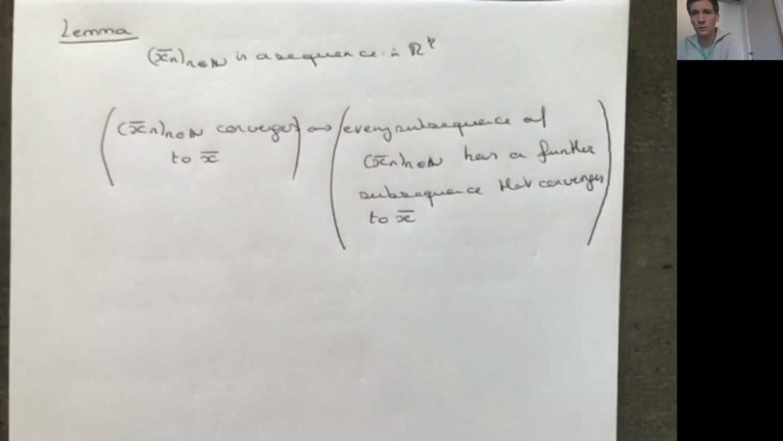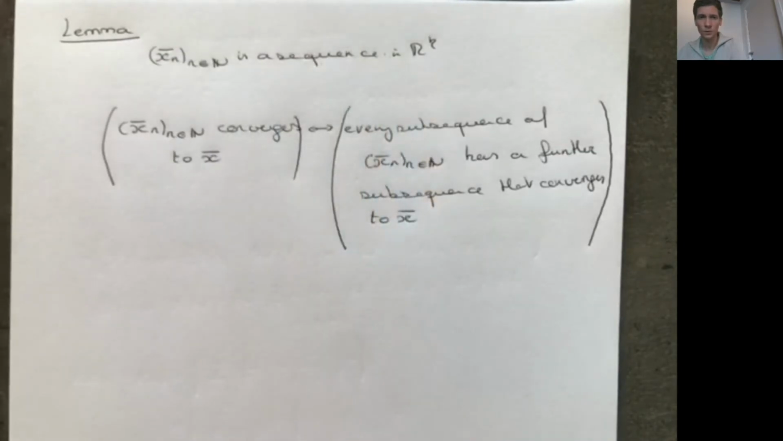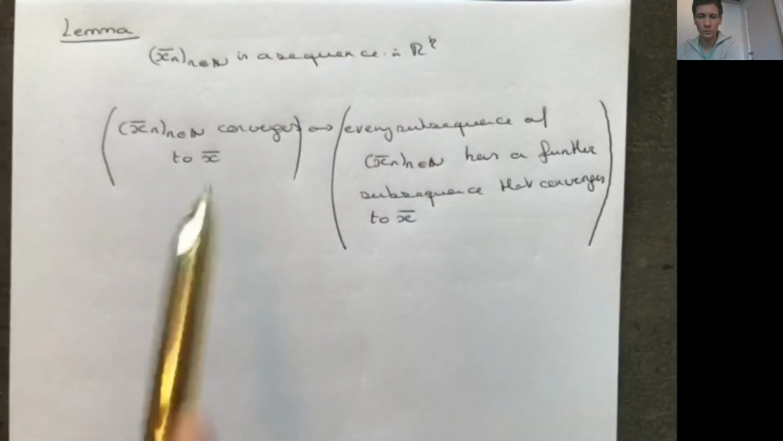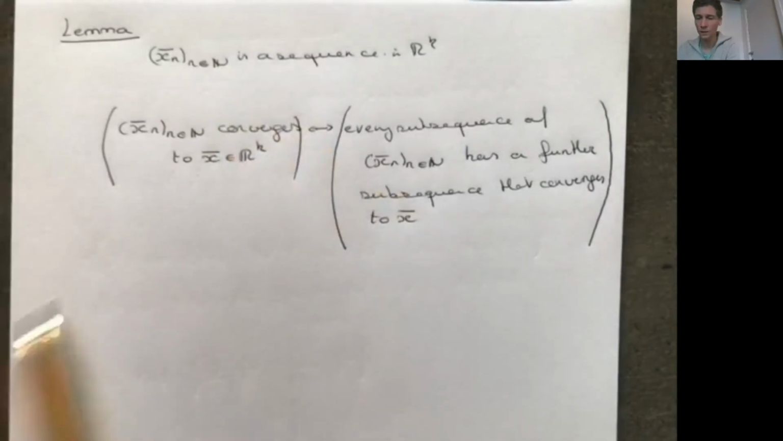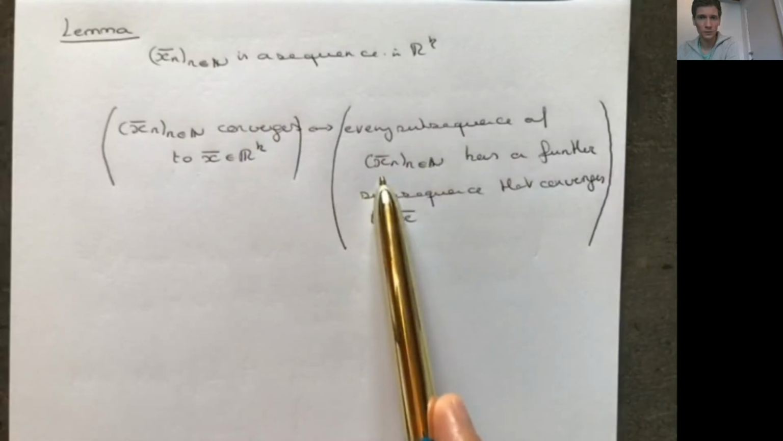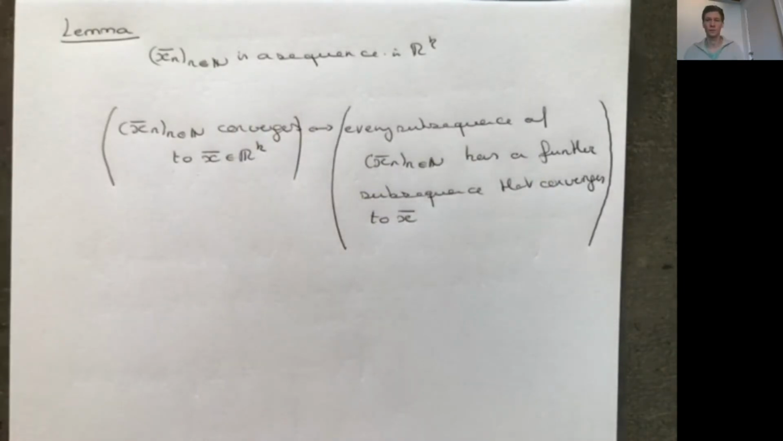To finalize this lecture, I would like to introduce and prove one lemma. This is a lemma that we will use later on in the course, and it's the following. Take a sequence in R^k, a sequence of vectors, and then we have the following fact. This sequence converges to some vector x in R^k if and only if every subsequence of the sequence has a further subsequence that converges to this vector.